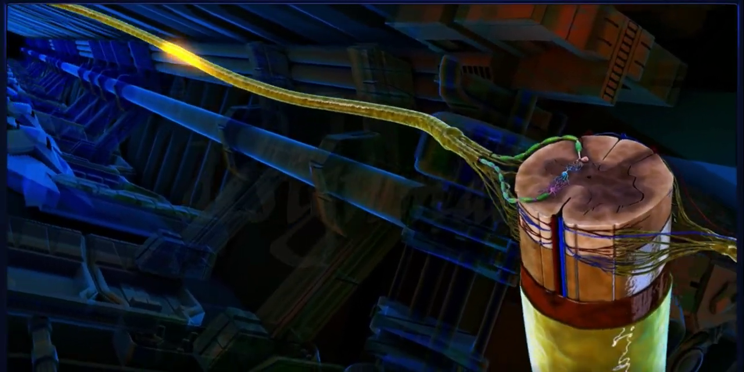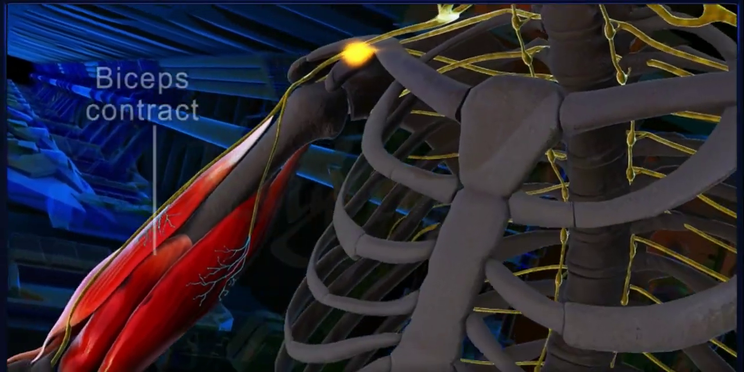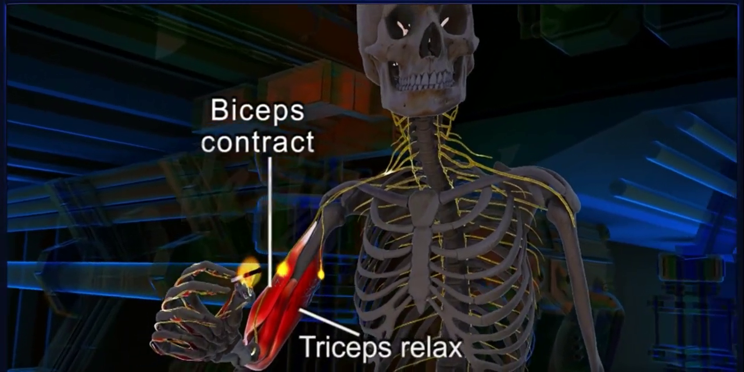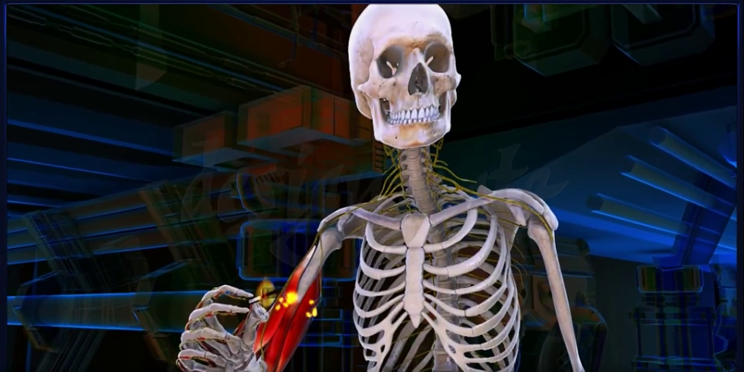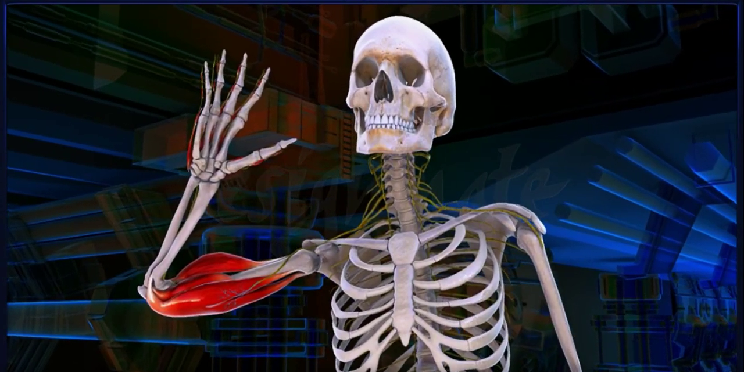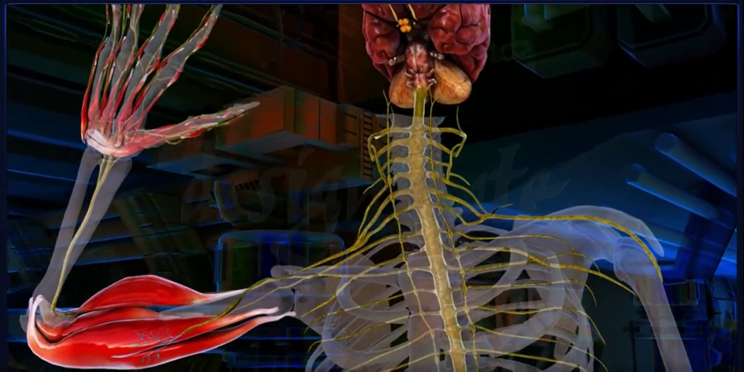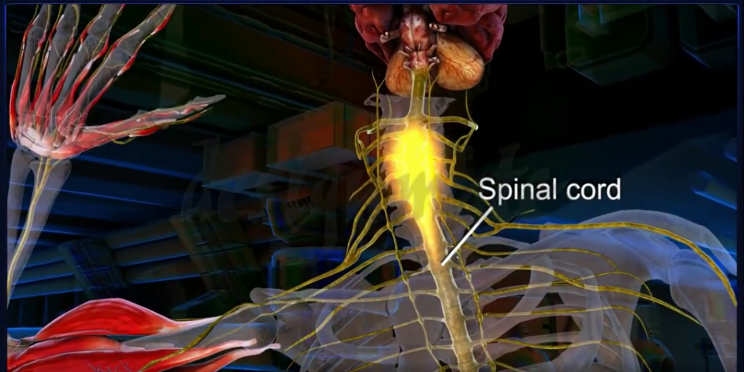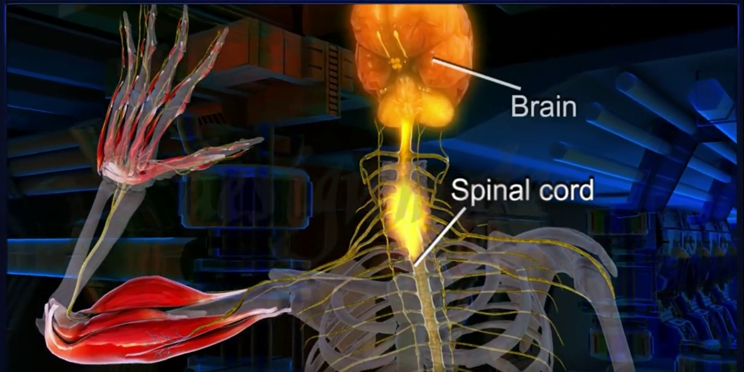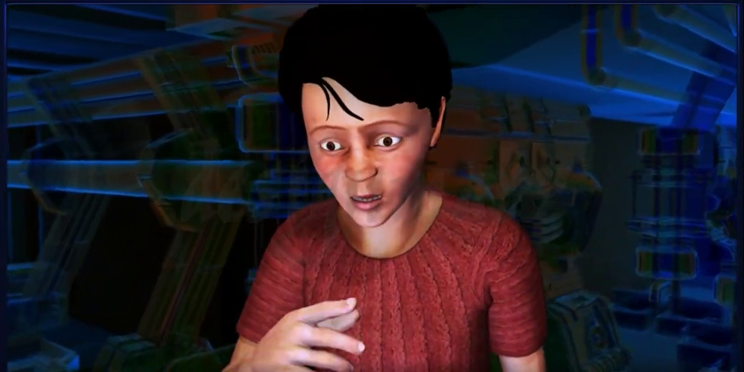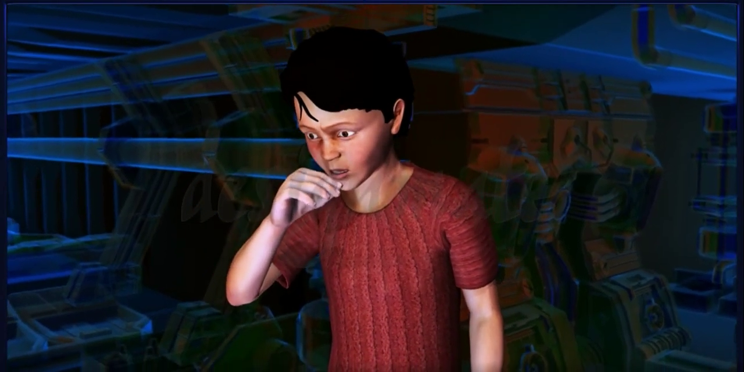As a result of the response, the flexor or the biceps contract, while the extensor or the triceps relax due to the simultaneous inhibition leading to the movement of the arm. However, besides generating the reflex action at the level of the spinal cord, a few nerves transmit the impulse to the brain simultaneously. This makes the person aware of the pain.